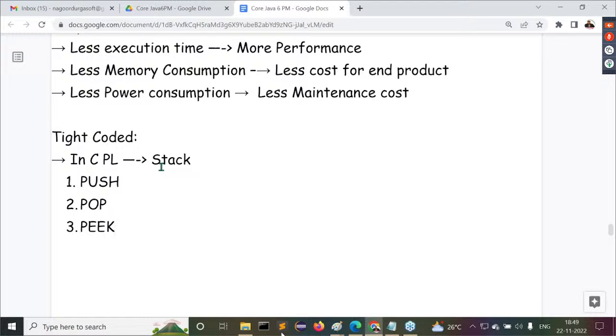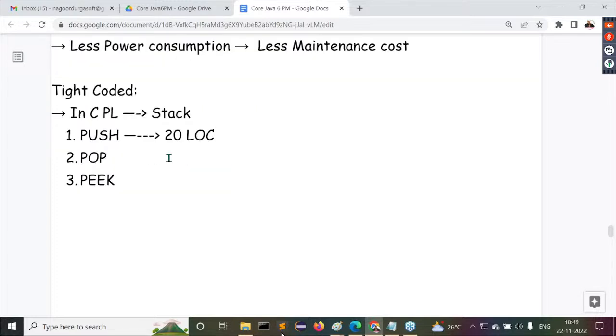Now observe carefully. In the C programming language, to perform push operation, nearly 20 lines of code we have to write. Similarly, to perform pop operation, on an average, we are going to write 20 lines of code. Similarly, to perform peek operation, on an average, 20 lines of code we are going to provide.